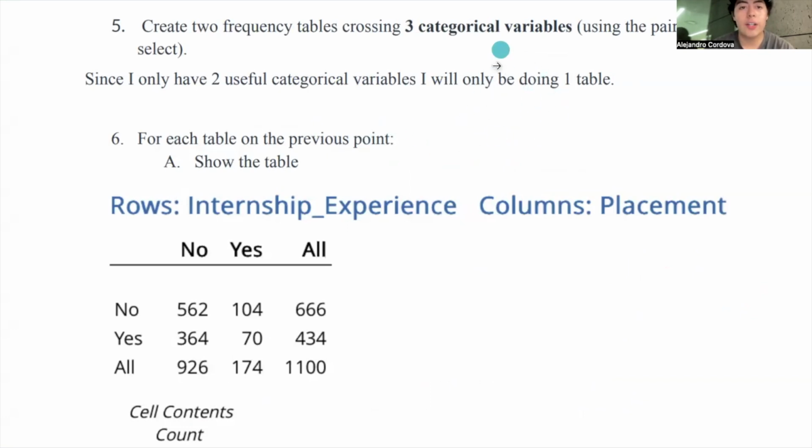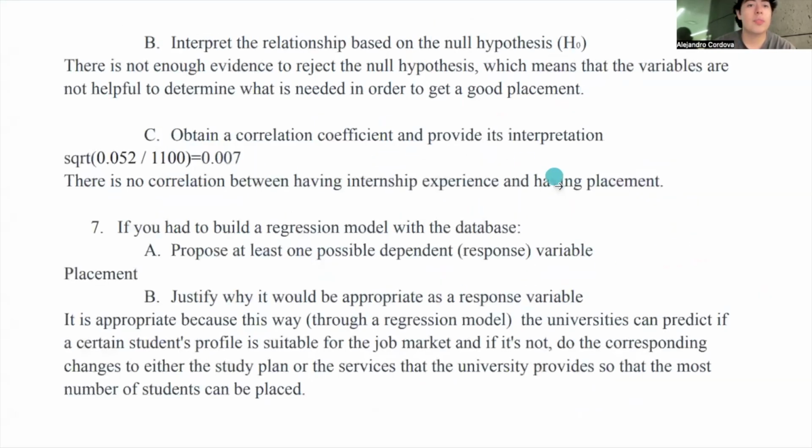With the categorical values, we did these frequency tables to see how much they appeared. But since we only have two, we only did one table. And with this, we interpreted that there is not enough evidence to reject the null hypothesis with our categorical variables, which means that the variables are not helpful to determine what is needed in order to get a good placement.